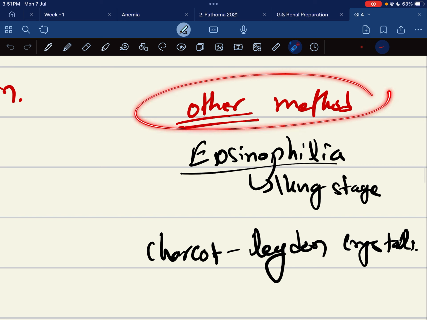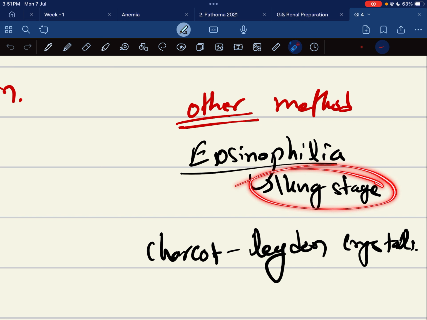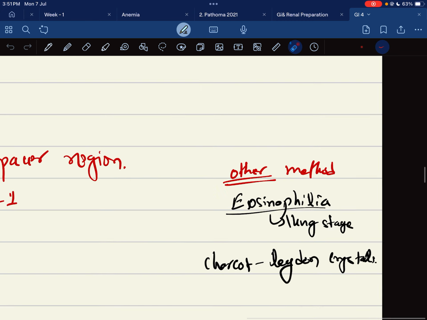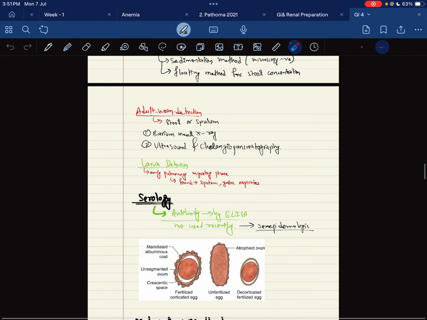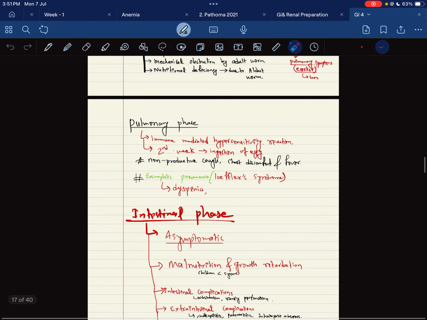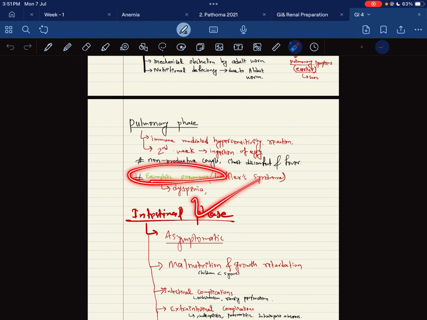These are other methods: there is eosinophilia, lung stage, or Charcot-Leyden crystals present, if there is Charcot-Leyden crystal deposition. This is a Charcot-Leyden crystal. So due to this eosinophilia, this eosinophilic pneumonia leads to Loeffler syndrome.